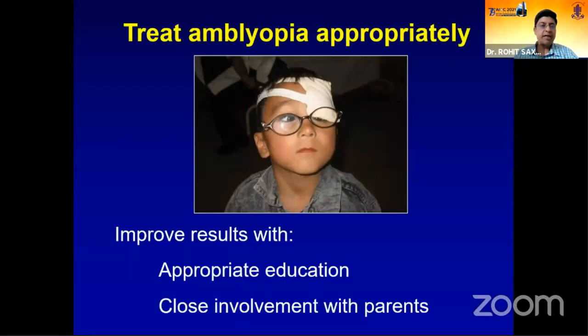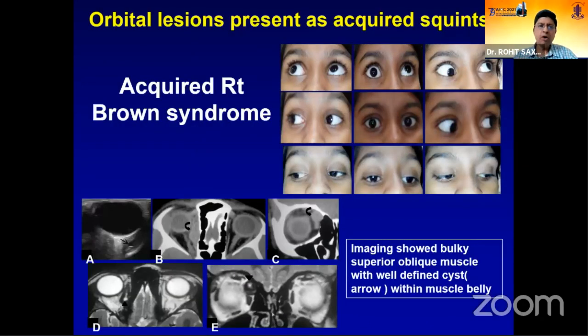We know that children are far more intelligent than us, and they find excellent ways to evade any therapy we may give. So it's always important to interact and to discuss the possible treatment with the parents and the children. A lot of other lesions can present as strabismus. We've had children presenting with early onset strabismus, which we thought was infantile in origin, but it ended up being an acquired cause.